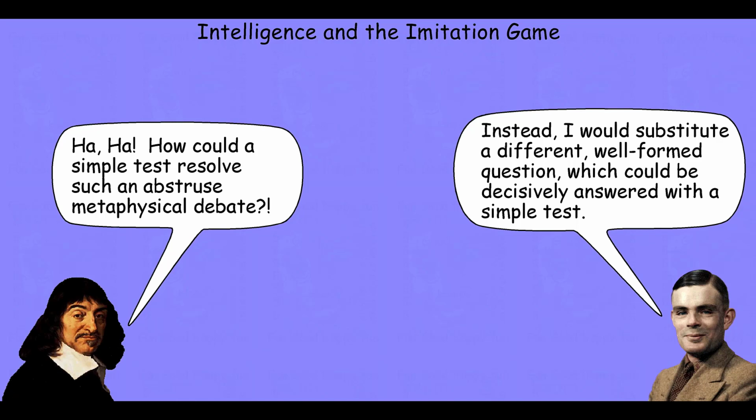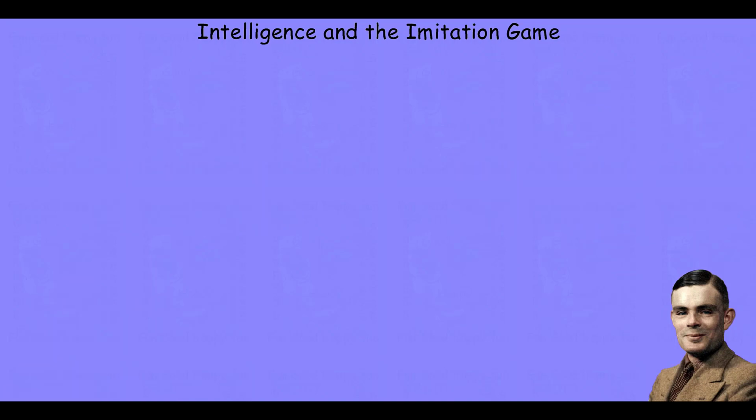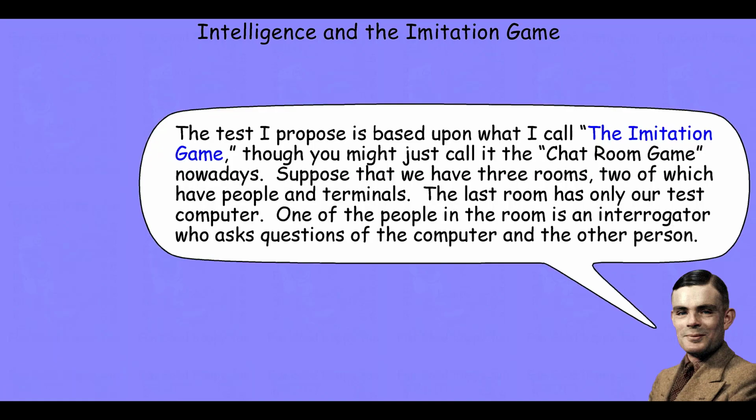Now you might say, how could we resolve such an abstruse metaphysical debate with a simple test? And this is the second component of Turing's solution, in a way, a component that he borrows from Ryle. What Turing suggests here is that, look, if we need to resolve this question, then we need to appeal to evidence that we can generate and which will be accepted as having high evidential warrant.